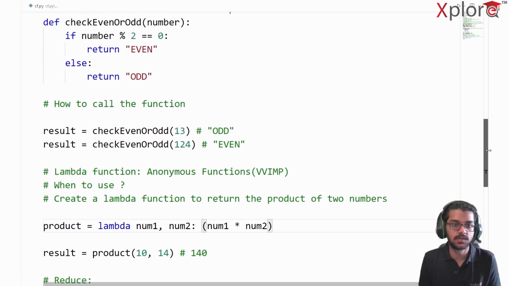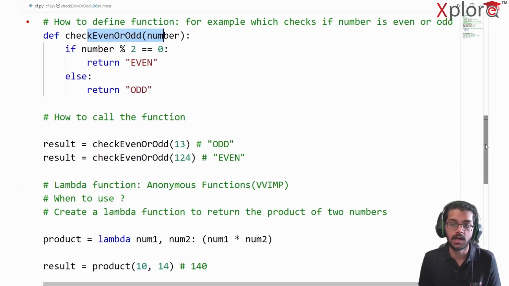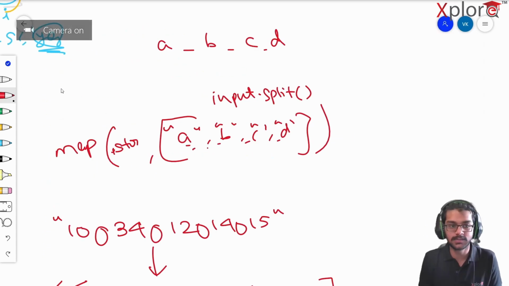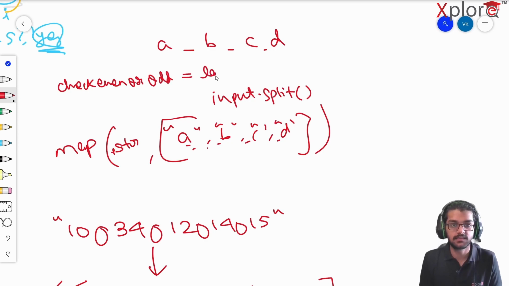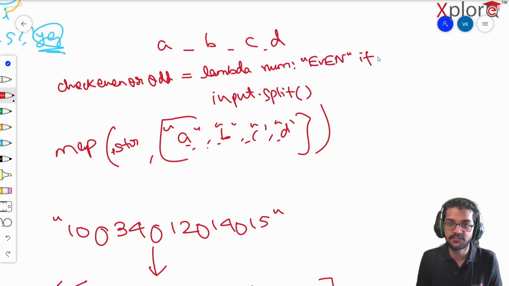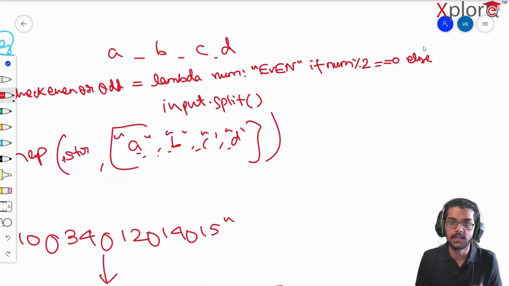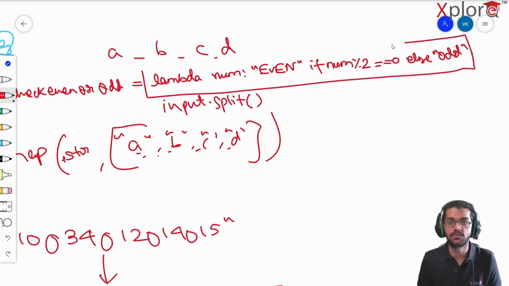Even if I just want to implement this check even or odd functionality, how will I do that? Let's try to see. It will look something like this. So check even or odd. Lambda is the first keyword we write. We are going to take a number here, suppose num. Now I want to return even, so I write even if num modulo 2 is equal to 0, else I'll return odd. That's pretty much it, and this is going to work. Believe me, this is going to work.